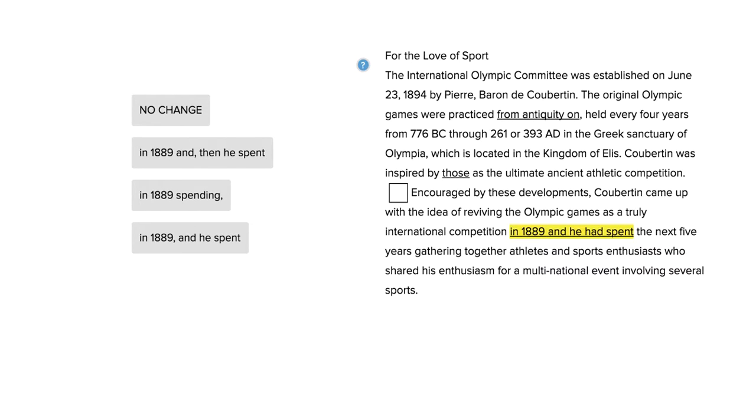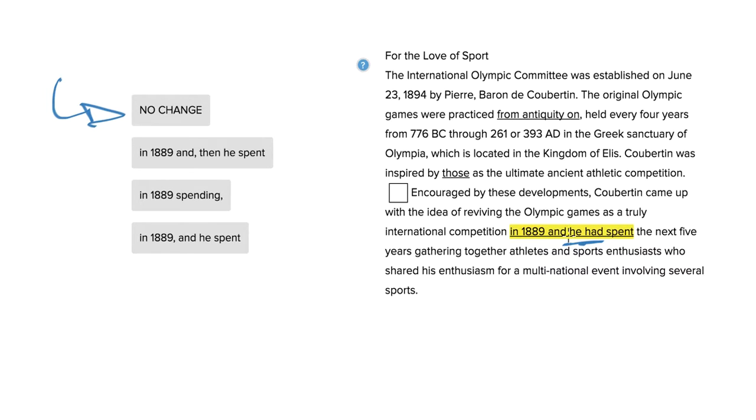The present entity writing question is a bit confusing if you don't know the rules here for how the test wants you to write sentences, if that makes sense. We have a sentence that looks perfectly fine. Coubertin came up with the idea of reviving the Olympic Games as a truly international competition in 1889, and he had spent the next 5 years gathering together athletes.